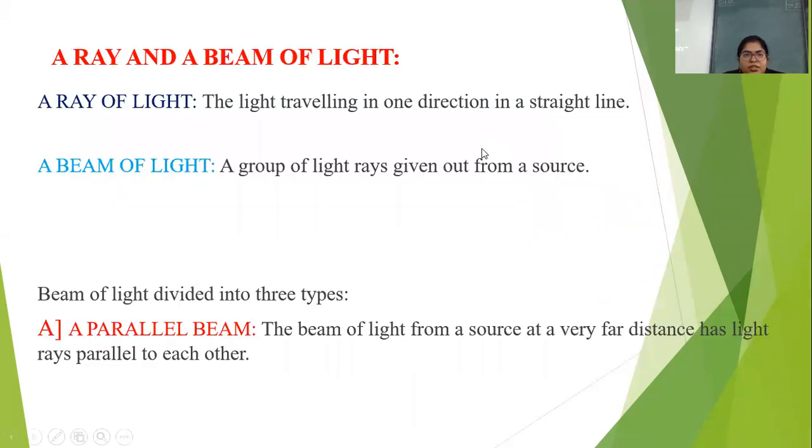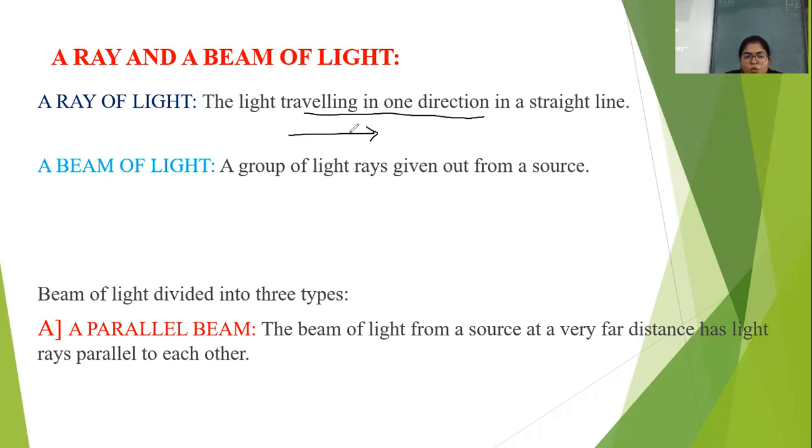Next, we have some definitions, ray and beam of light. So let's see one by one. A ray of light. What is a ray of light? See children, the light which is given out by a point source spreads in all directions, moving in a straight line. So the light which is traveling in one direction in a straight line is called a ray. For example, like this.